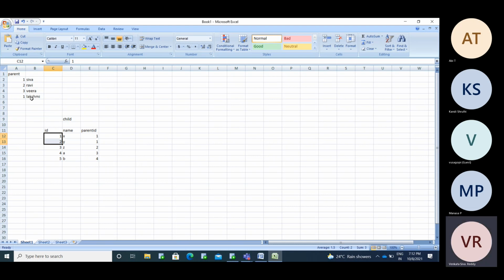Because of that, I am going to restrict the parent records at the table itself. Then I am trying to build the relation with these two tables.